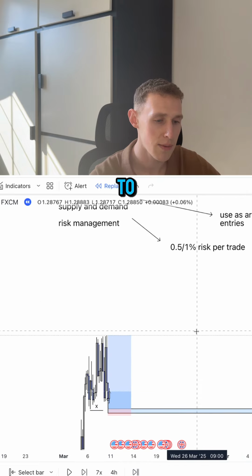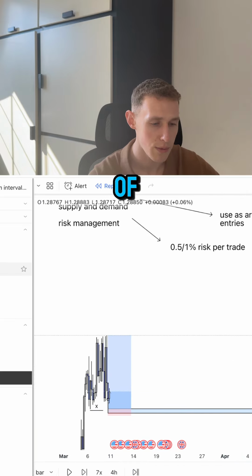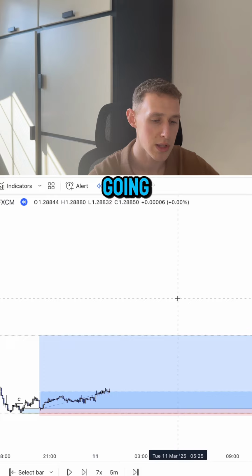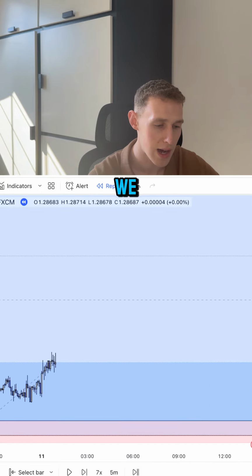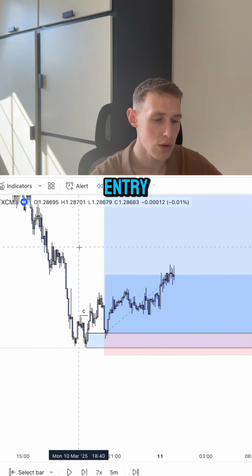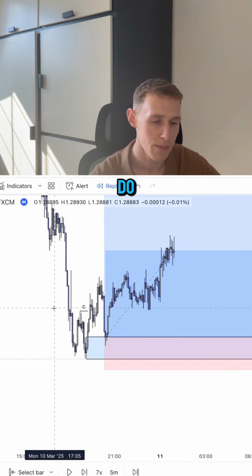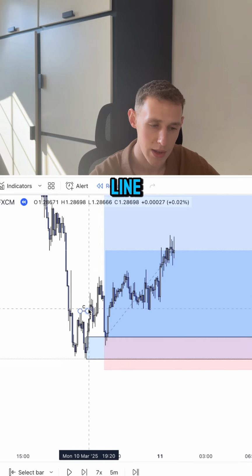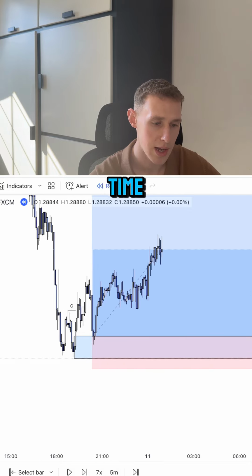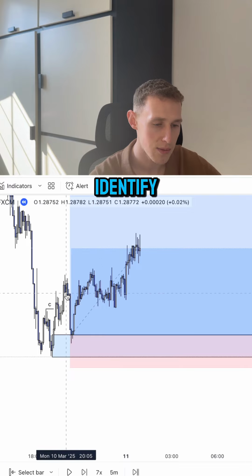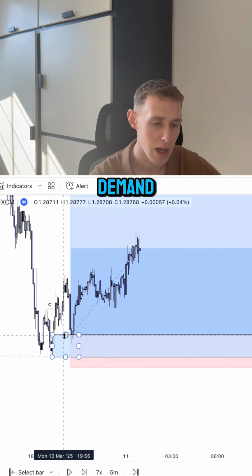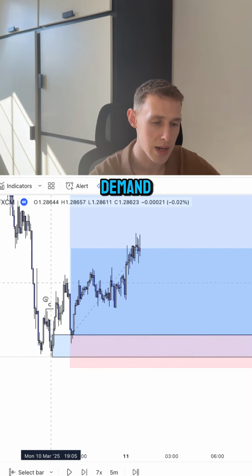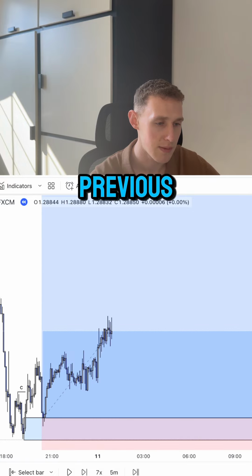This leads us over to the fourth concept, which is this idea of supply and demand, which is going to be the foundation of where we get our entries. For the entry, all we're simply looking for price to do is flip back bullish in line with the higher time frame on the lower time frame. We're then looking to identify an area of imbalanced demand. We're then looking to enter on this demand and buy up to target some previous levels.